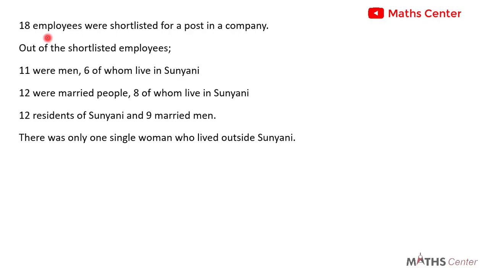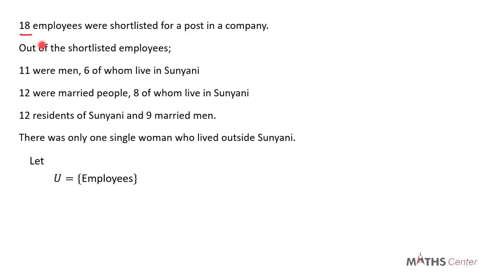The question says that 18 employees were shortlisted for a post in a company. So the total number of employees shortlisted is 18. That will be our universal set. Let U be the universal set. So U is equal to the employees.